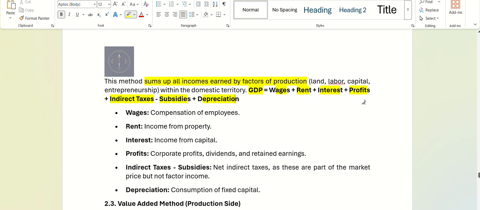Subsidies. Which one of the following? Depreciation. Depreciation is also not an income, by the way. And subsidies are also not income. Okay, so please keep this marked. This type of questions are asked.